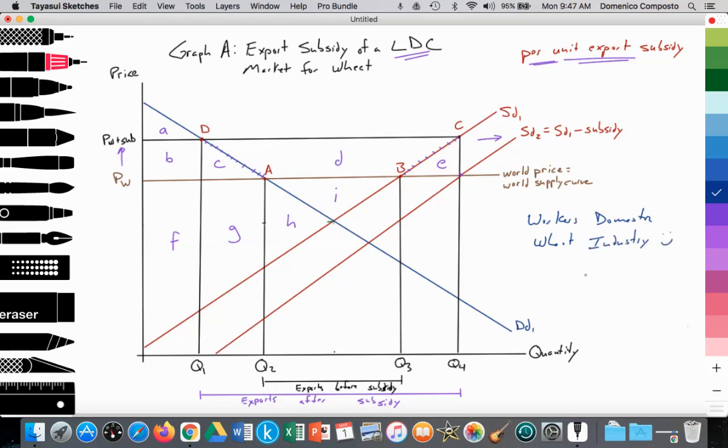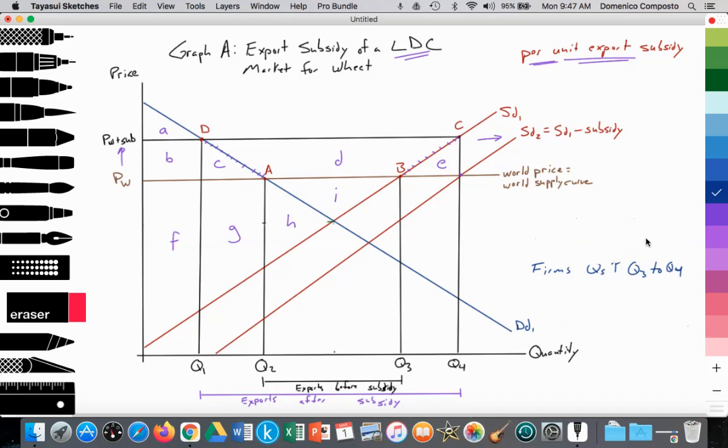Right? Why? Because firms are now increasing their output. Quantity supplied has increased from Q3 to Q4. So farming firms will be able to employ more resources like labor. So there will be more jobs created. Unemployment will fall within this industry. So workers clearly benefiting from the export subsidy.